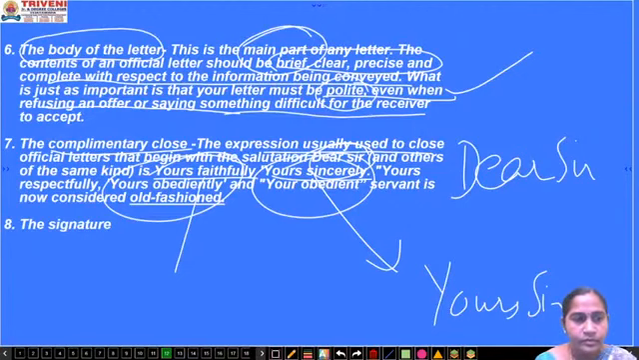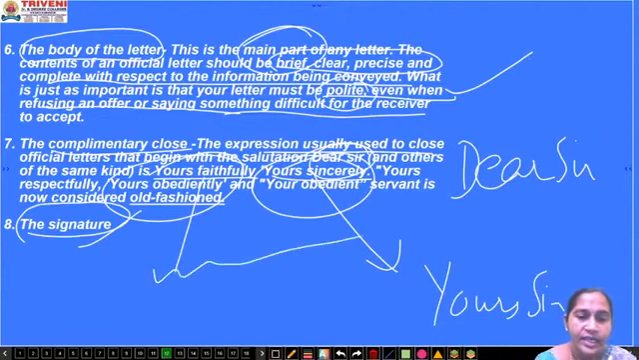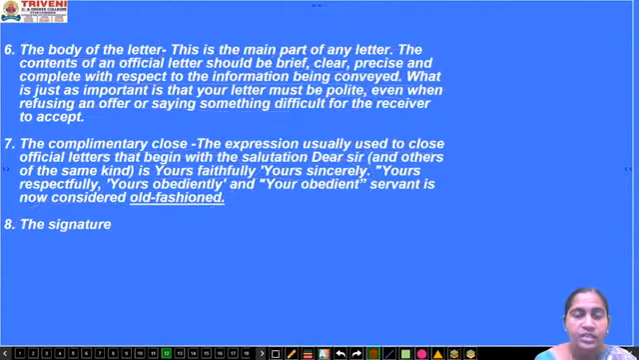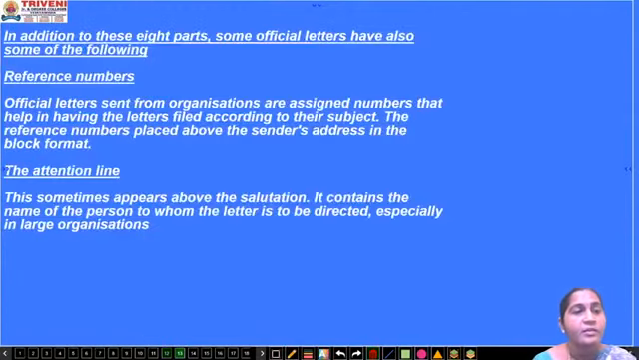And then last is the signature. The 8th part is the signature. Suppose you have signed like this and the person doesn't know your signature, then to make it clear, you have to write your name again in a clear manner. So these are the few points to be kept in mind while presenting a letter. In addition to these 8 parts, some official letters also have some of the following.